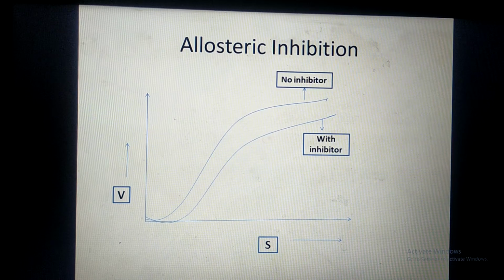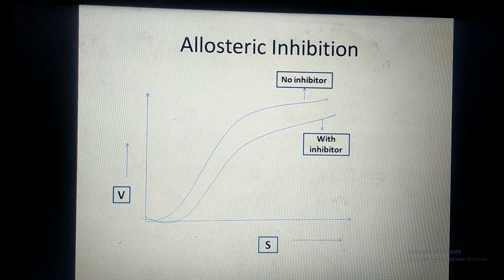So this graph shows the allosteric inhibition when there is no inhibitor and when there is inhibitor. The graph is actually sigmoid shape graph, and from the graph it is clear that when inhibitors are present, the maximum velocity of the reaction is not achieved. So upper graph is showing high maximum velocity as compared to lower graph. So we will get sigmoid shape of curve in case of allosteric inhibition.